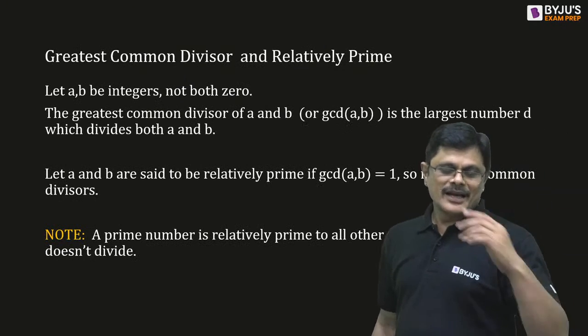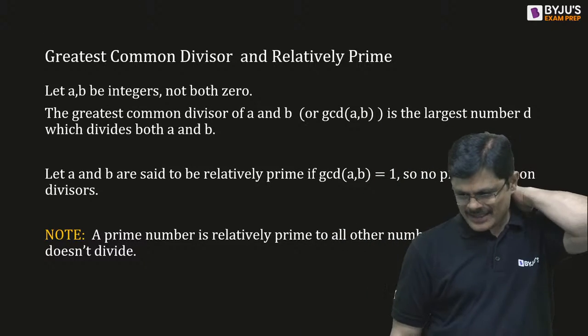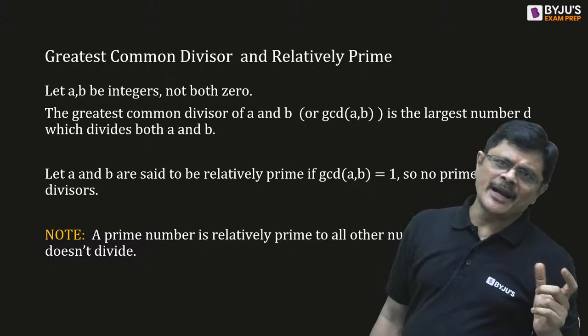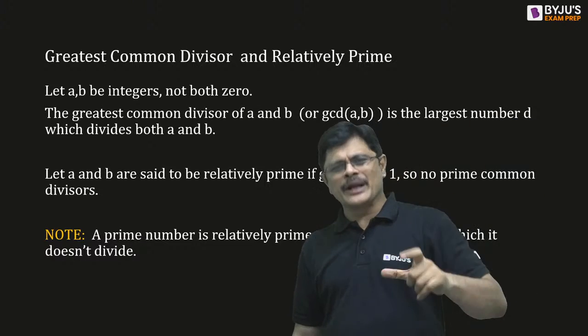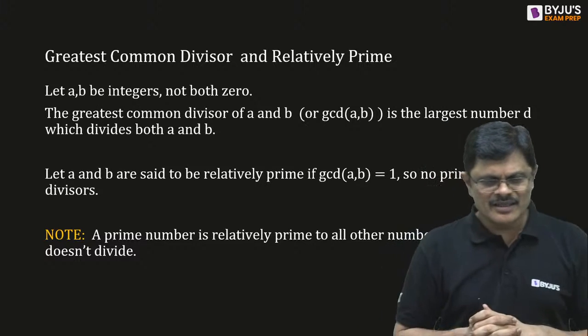Nice. Next comes greatest common divisor and relatively prime. And you all know what is greatest common divisor? A number which can divide both the numbers is what is called GCD, greatest common divisor.